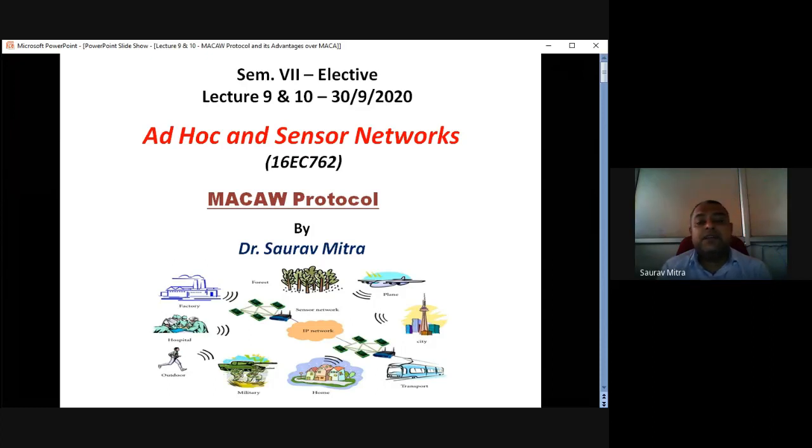Now N1 and R1 are communicating with each other. In that case, there is another transmitter N3 who wants to transmit to another receiver R2. So N1 R1 is one communication pair, and N3 R2 is another communication pair. What is the configuration? N3 is within the communication range of N1. All these things we have seen in the 8th lecture.